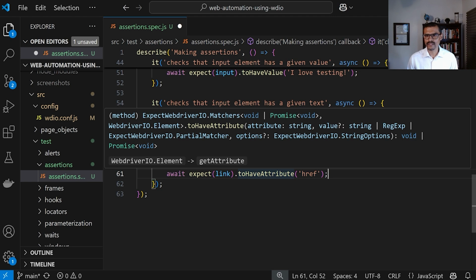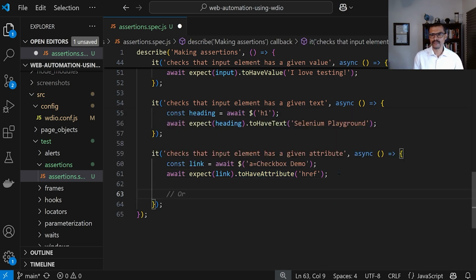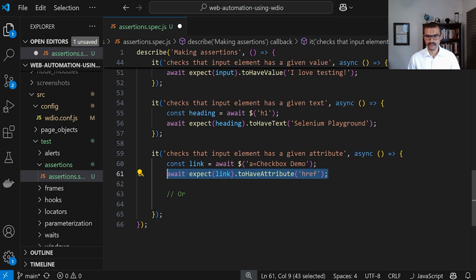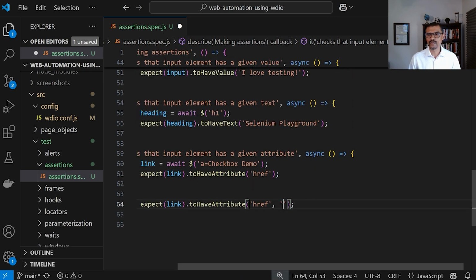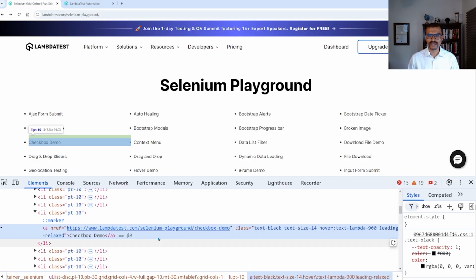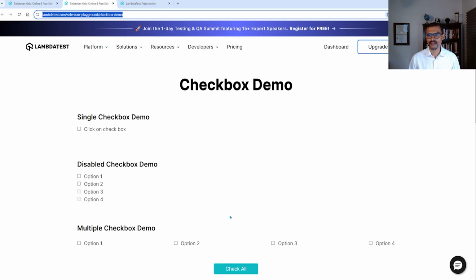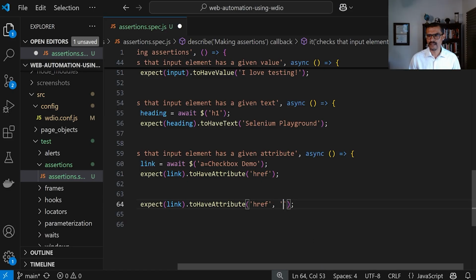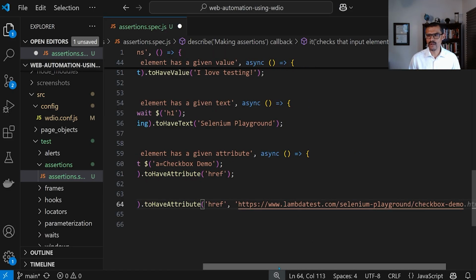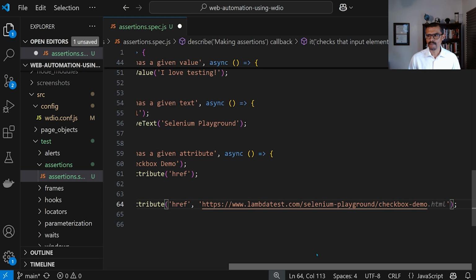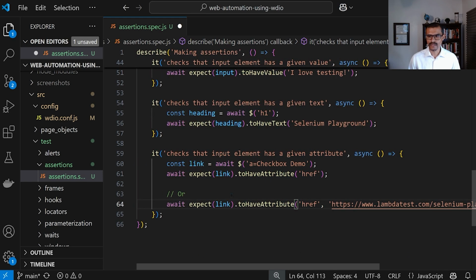If I hover over this, notice that we have other options, right? We can actually pass in a value, all right? An attribute and a value for that attribute. So here I'm just going to copy this right here, paste it down here. Next, we're going to provide a value for that attribute. So this is the URL that I need. I'm going to go ahead and click on it and then grab the URL. And then I'm going to go back to my test and then paste that in here. All right. So this is the URL that should be used for this particular element.